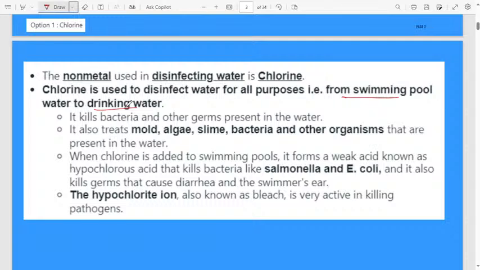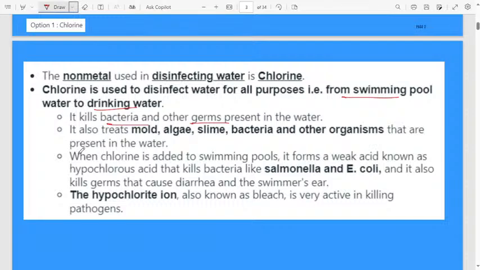Okay, for disinfecting water we will use chlorine. It kills bacteria and other germs present in water. The chlorine is a non-metal. It will kill the bacteria and germs present in the water. Okay, thank you, Syed. Next one.